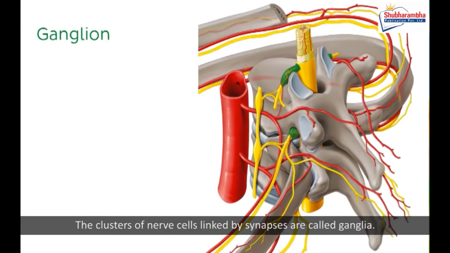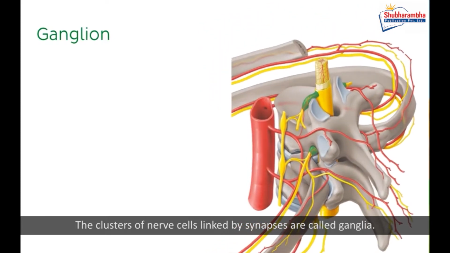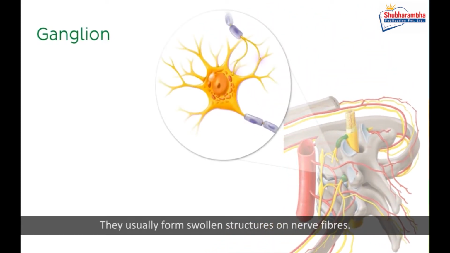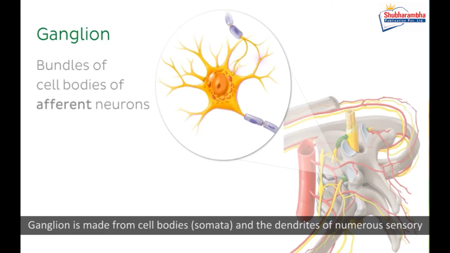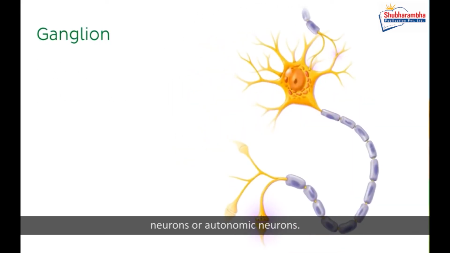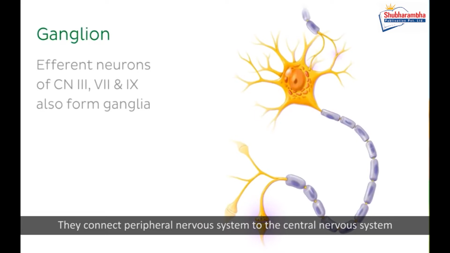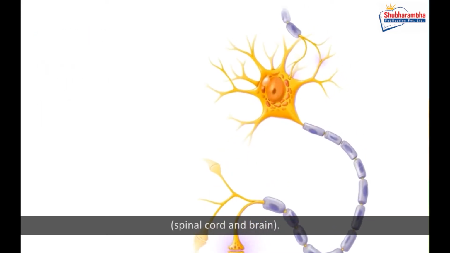Ganglia. The clusters of nerve cells linked by synapses are called ganglia. They usually form swollen structures on nerve fibers. A ganglion is made from cell bodies, somata, and the dendrites of numerous sensory neurons or autonomic neurons. They connect the peripheral nervous system to the central nervous system, the spinal cord and brain.